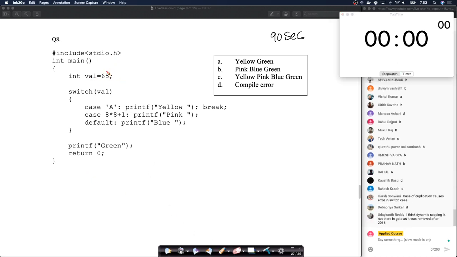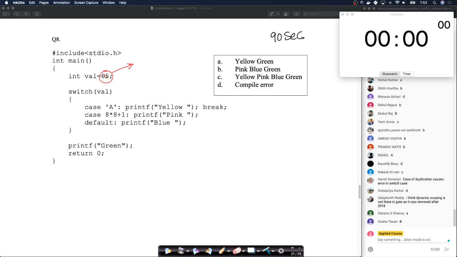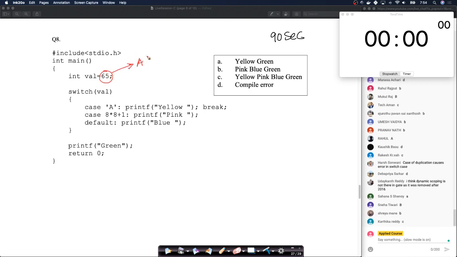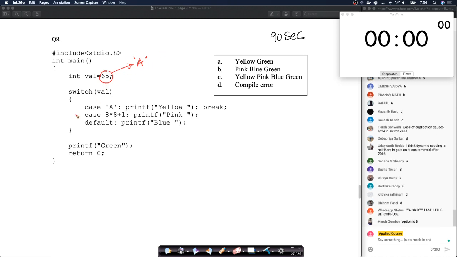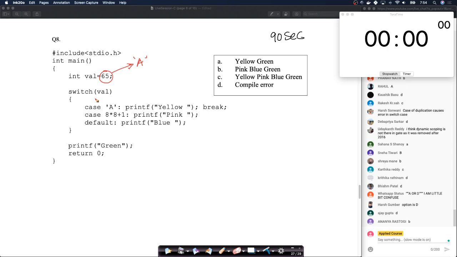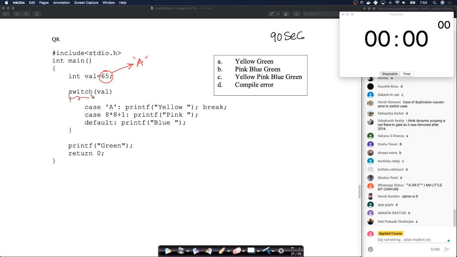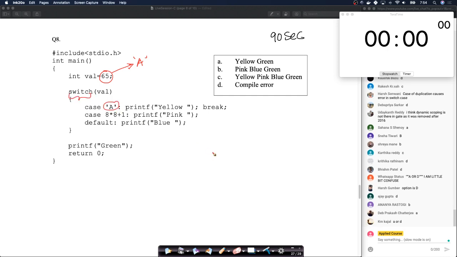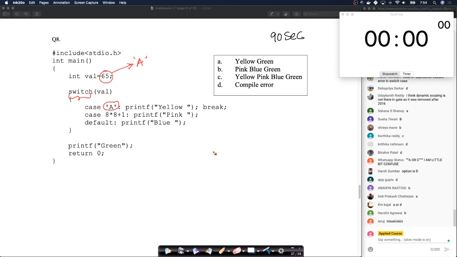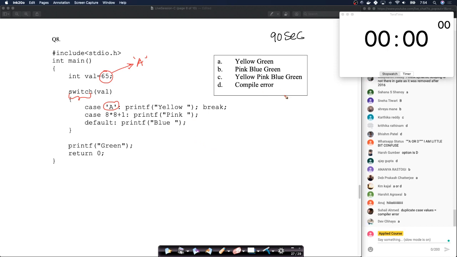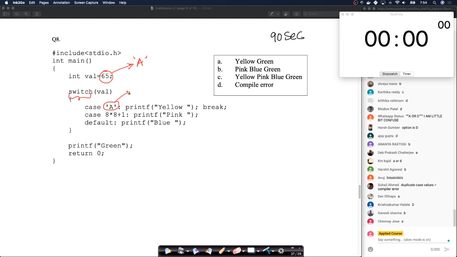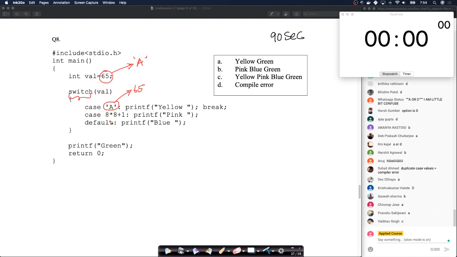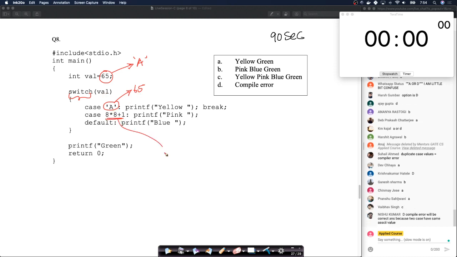Again, I hope all of you know that 65 integer corresponds to capital A, right? The ASCII value of capital A is 65. So when you have the switch, one of the most important parts of switch is no two cases should be the same. If two cases are the same, that creates an error. So here this character A equals 65. Remember, your val is 65. This A is 65. Now when you evaluate this, what do you get?